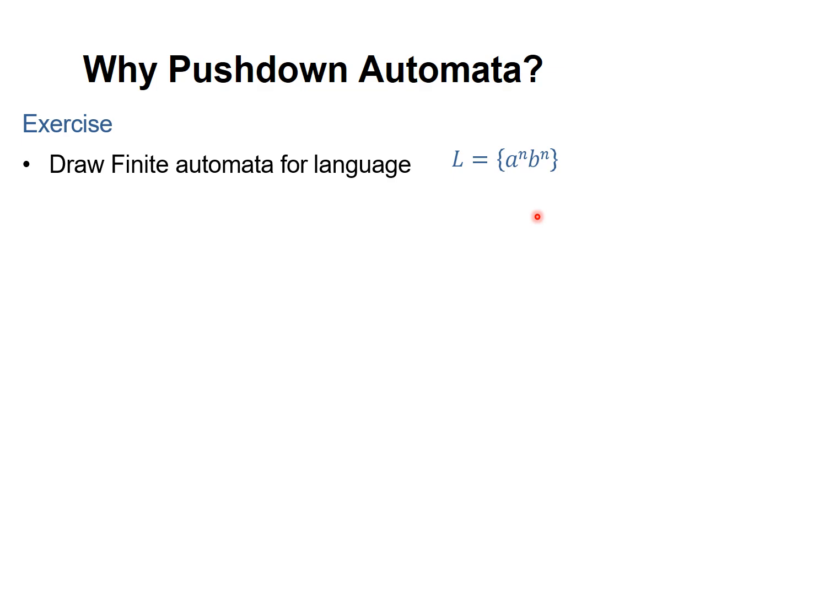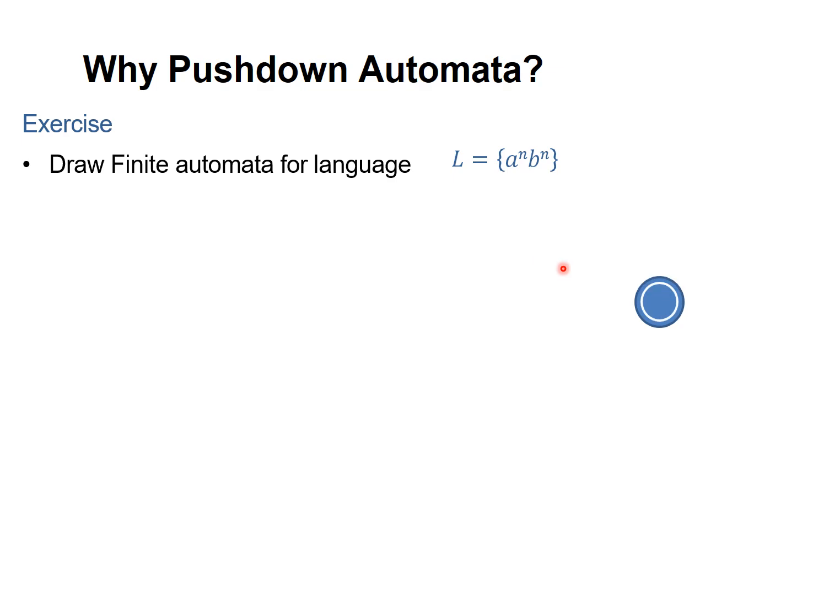That means A will start first, followed by B, right? Is it possible to construct a finite state machine for this, always representing the finite state machine in terms of a transition diagram? Let us look at whether it is possible to construct it or not.